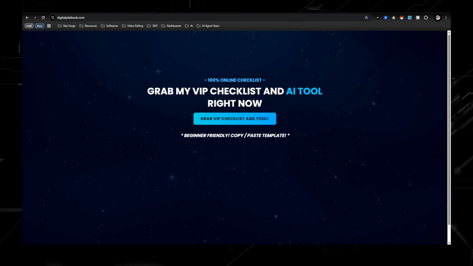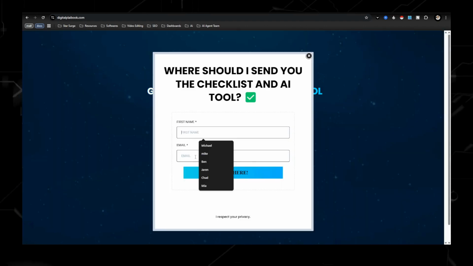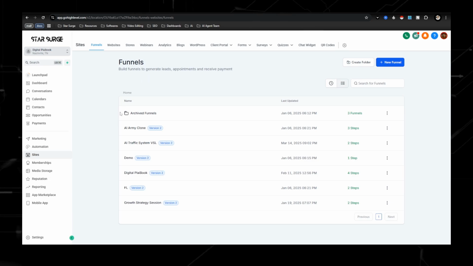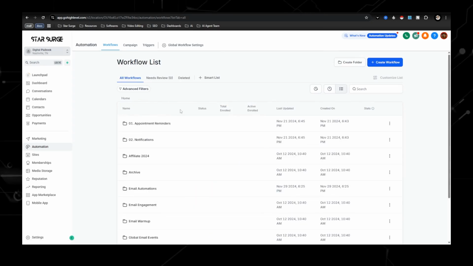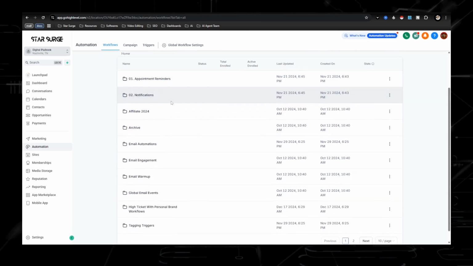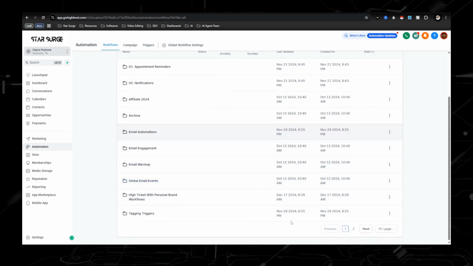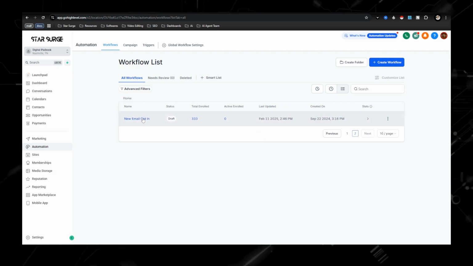So just be whatever. And then when they go in here, first name, email, that is when they get automatically opted in to your automation, which we're going to go over right here. Now, when you enter in the snapshot, like I said, you get access to all of this stuff right here. This is email automations, email engagement, but the automation that I want you guys to use is over here called the new email opt-in.